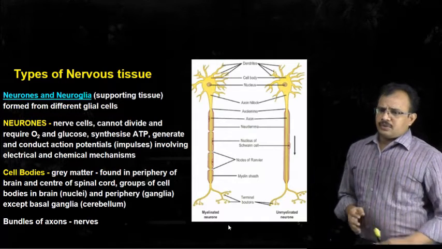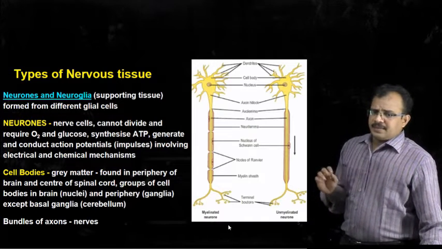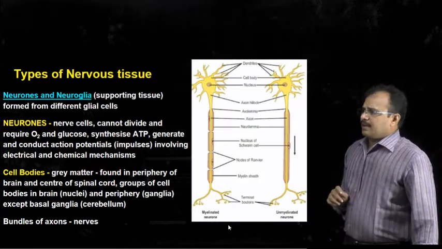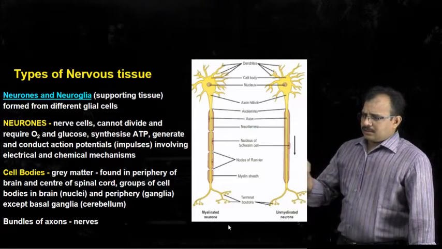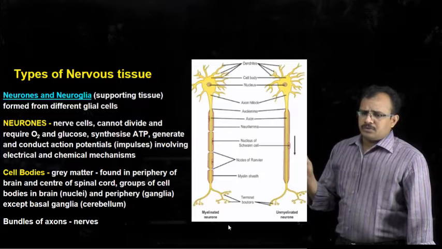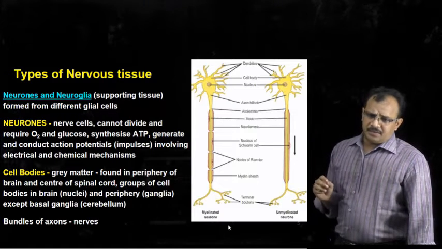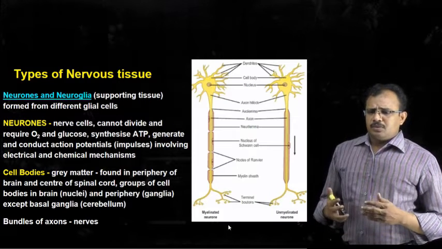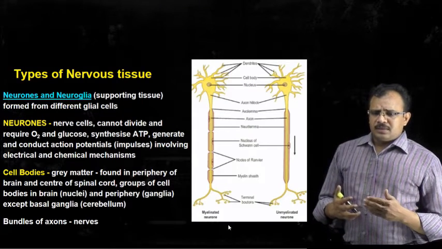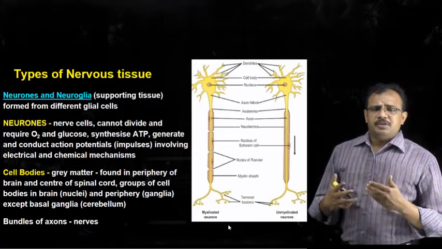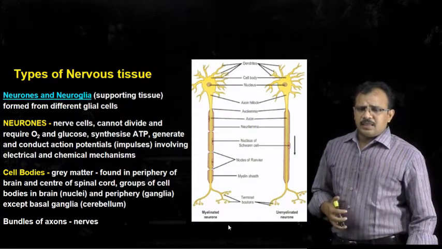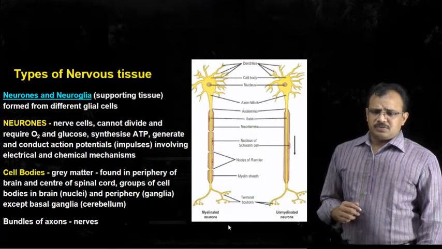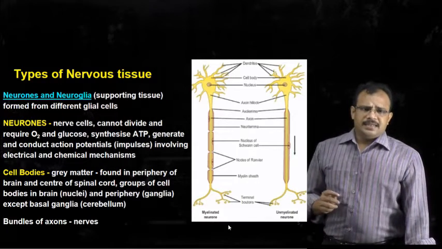Here you can see the diagram of a neuron. Unlike other cells or tissues, neurons cannot divide. It means that there is no regrowth or formation of new nerve cells. There is only repair that occurs in neurons, if at all they are damaged.